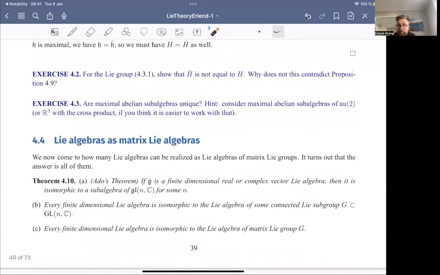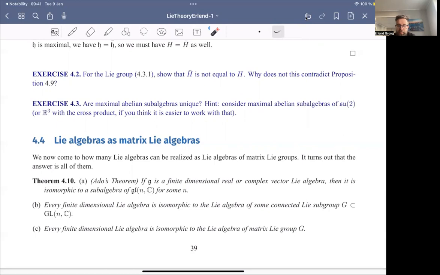So that's one of the topics that we didn't cover. The second topic is which kind of Lie algebras are actually matrix Lie algebras. We saw that, for example, R3 with a cross product is a Lie algebra, but it's isomorphic to a matrix Lie algebra, su(2). So the question is, is this always the case?